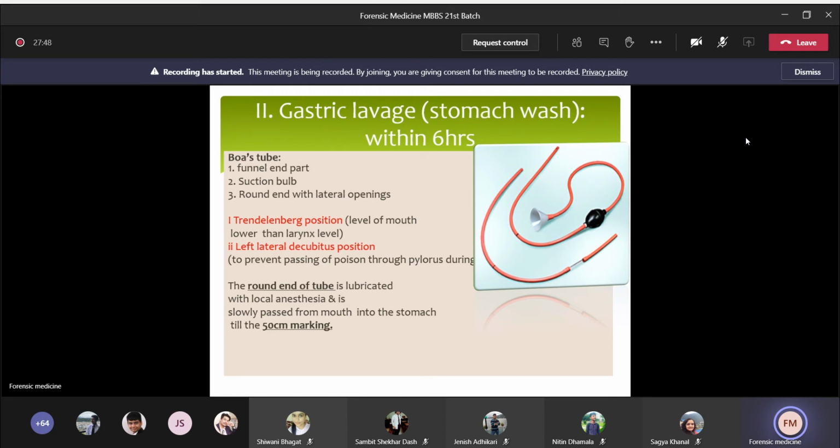So my question is, why should we introduce the tube only up to the mark of 50 centimeters? Why not 60 or 70 centimeters? Anyone have an answer?